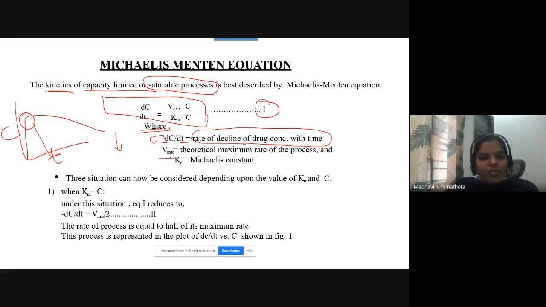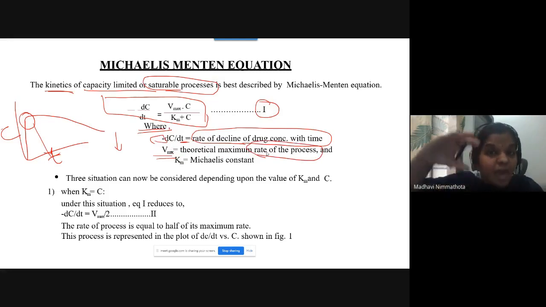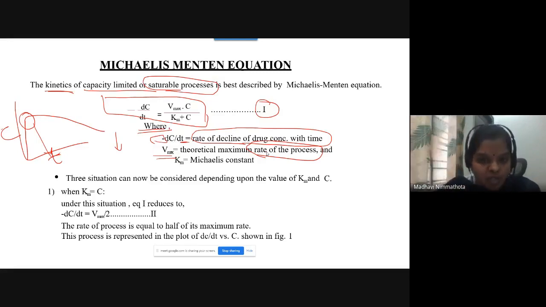And what do you mean by Vmax? Max means maximum, the highest level. Instead of the word highest, you can use maximum, that is the exact suitable word. This is the theoretical maximum of the rate process, that is, how much rate the drug can be processed at maximum.